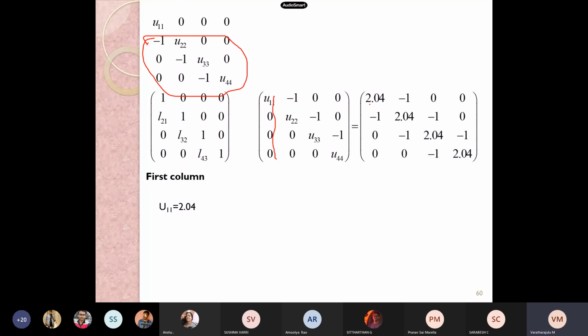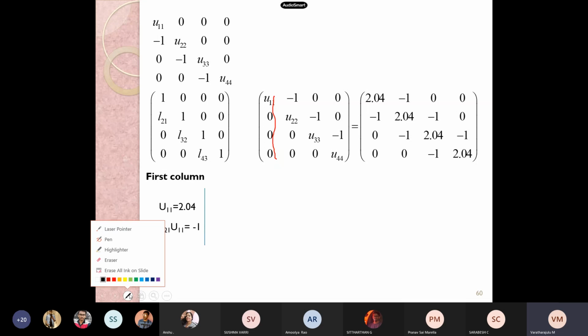U11 is equal to 2.04, and now L21 into U11 plus 0 is equal to -1. And the rest part, when we multiply U11 by 0, that becomes 0. L32 into 0 is also 0. 0 with U11 and 0 into 0. Okay, the multiplication of the first column is over.